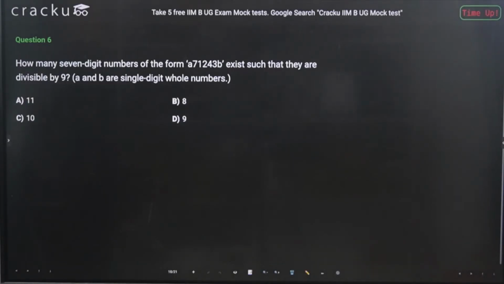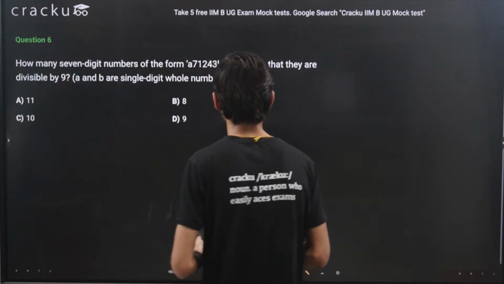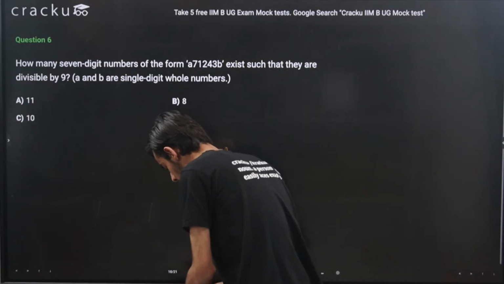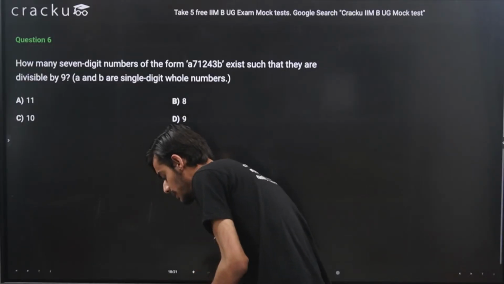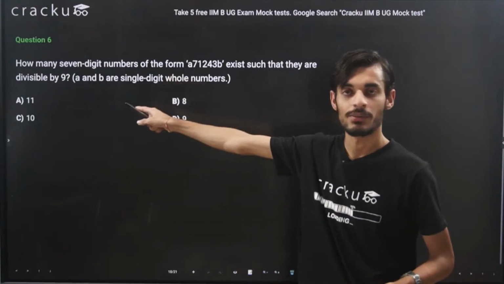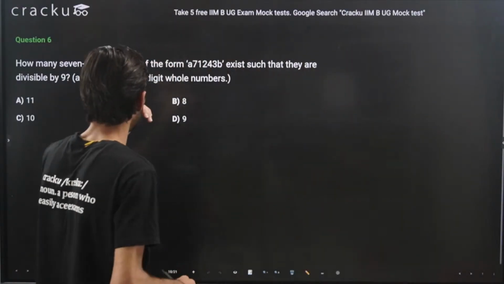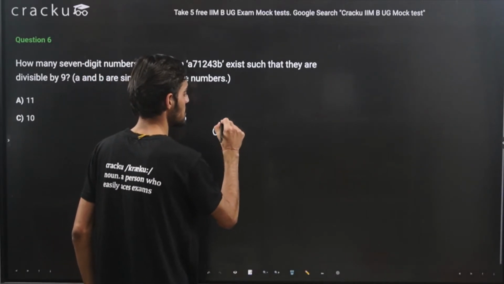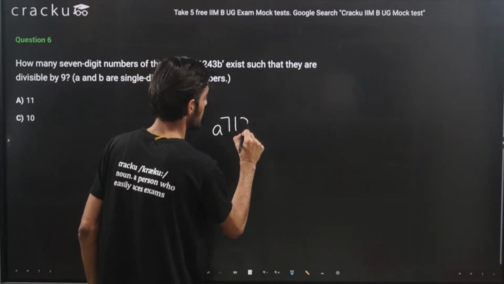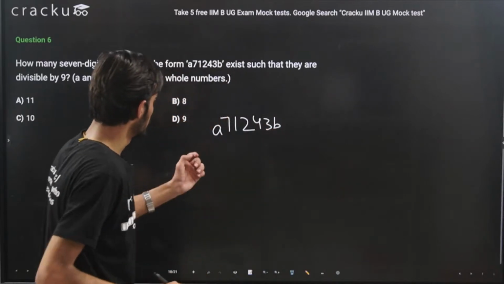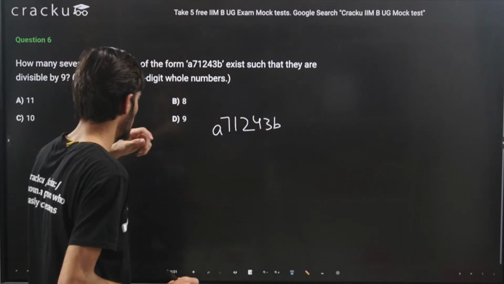Okay, so the time is up. Let's try to solve this question. How many 7-digit numbers of the form this exist such that they are divisible by 9? Like I told you, for the divisibility of 9, you just need to add the digits. If the sum of digits is divisible by 9, then the entire number will be divisible by 9. So we will be applying that approach here. So we have 7, 1, 2, 4, 3, and B. We need to check whether this number is divisible by 9 or not.